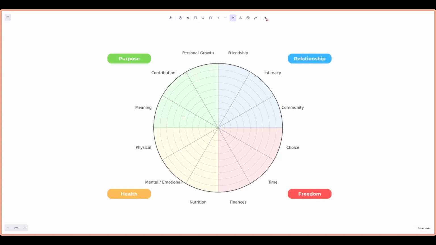And so I've created this little chart here which breaks down our life into purpose, relationship, health, and freedom. And within each of these, I've broken it down even further. So within purpose, we have meaning, contribution, and personal growth. Relationship, we have friendship, intimacy, community. In freedom, we have choice, time, and freedom of finances. And then in health, we have nutrition, mental and emotional health, and physical health.